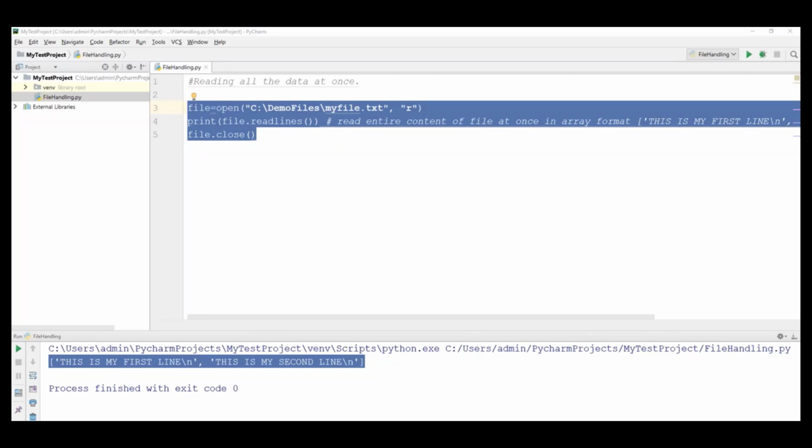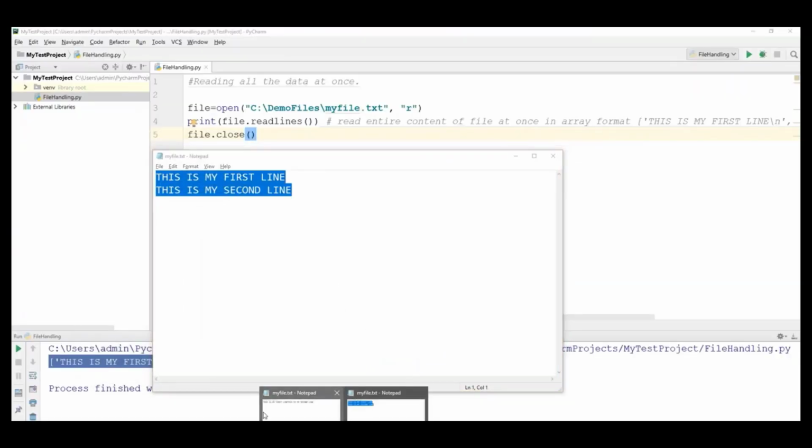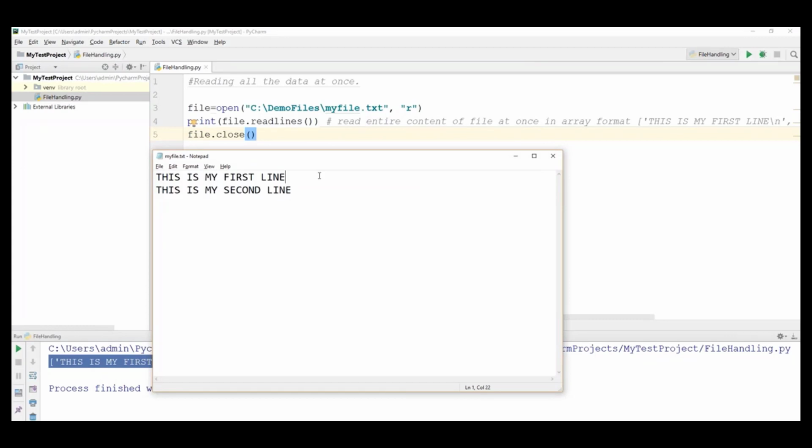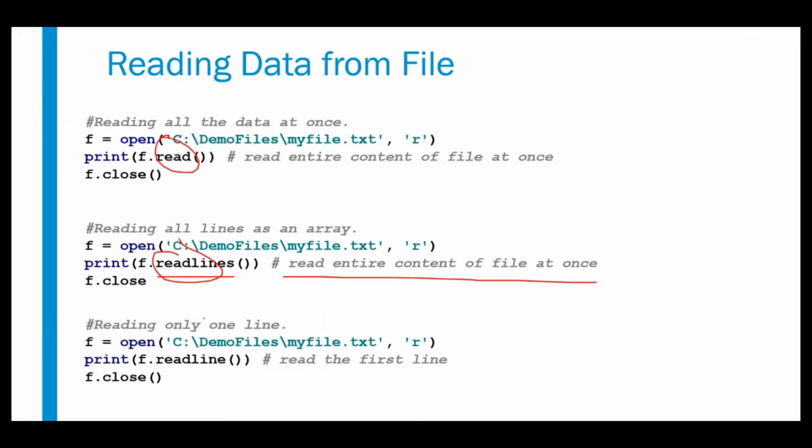Let's go for the next thing. Suppose from my file I want to read only one line. Here I have two lines, right? I want to read only one line from this file. How can we do that? If you want to read only one line, we can use the readline command. Readlines reads all the lines in the file in array format, and readline will read only a single line from a file. I have just shown you readlines, so now I'm going to show you readline.